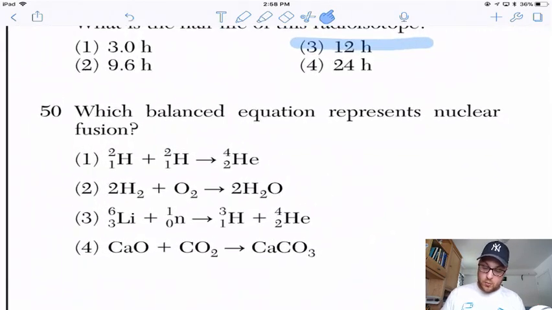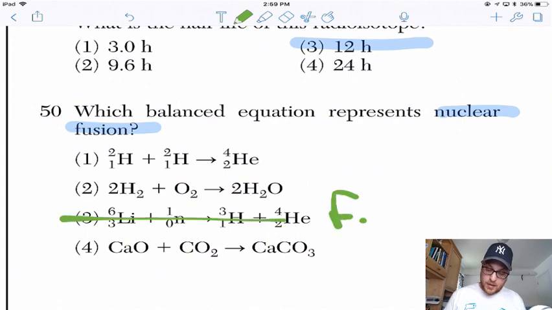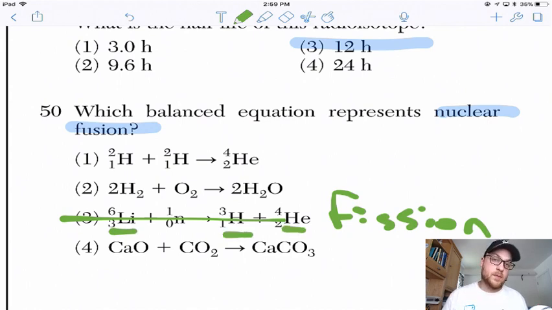Last question. Which one represents nuclear fusion? So, first, fusion means we are combining nuclei, typically light nuclei. Nuclear means the atoms on the left side are going to be different than the atoms on the right side. So, this is fission because it took a lithium atom and split it into 2 smaller, lighter atoms.